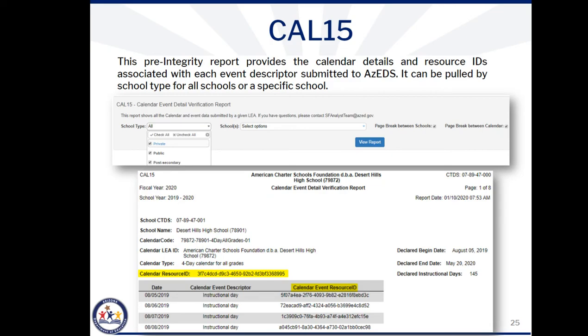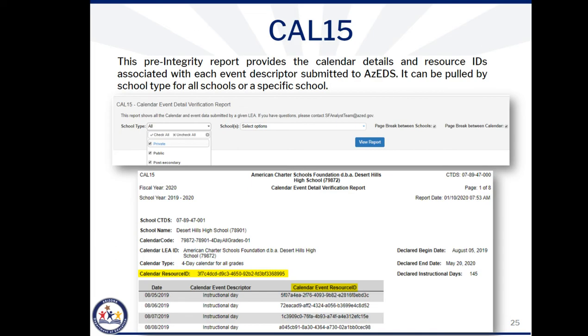The Cal 15 report is very useful for resolving calendar integrity errors. This report provides you with many details of each submitted calendar that are also shown on the Cal 10, for example, the declared begin and end dates, the declared number of instructional days, as well as the calendar code and type.